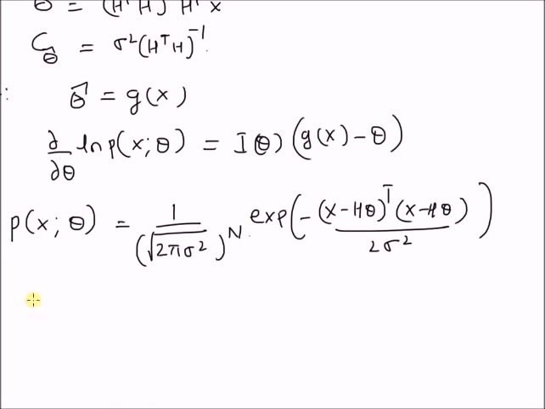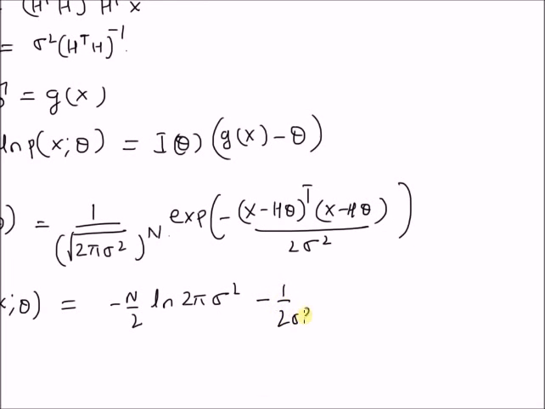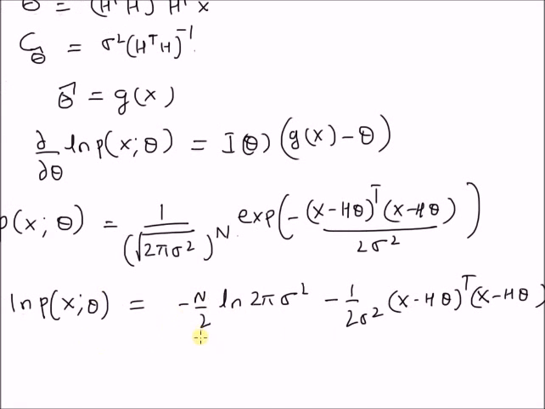Now the log likelihood function is given by minus n by 2 logarithm of 2 pi sigma square minus 1 by 2 sigma square x minus h theta transpose x minus h theta. So this is the log likelihood function.